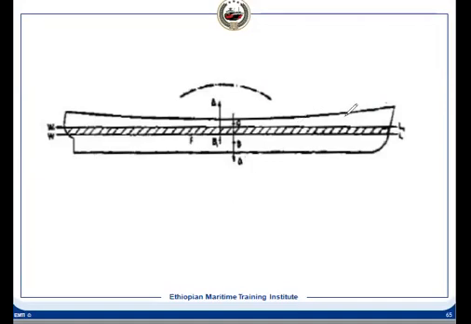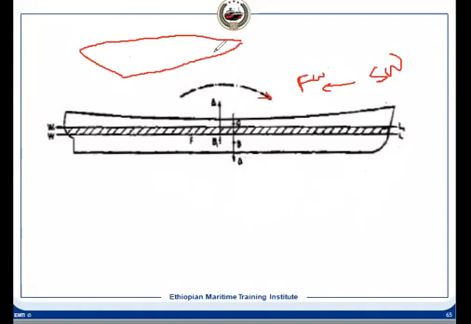Okay, the ship has entered from the seawater to the freshwater, and we have a trimming moment in clockwise direction. So the forward has increased because B has shifted outward. If you see the diagram I have drawn, this is the water plane area. In this area, your aft area is more than the forward area, isn't it? So what does it mean?